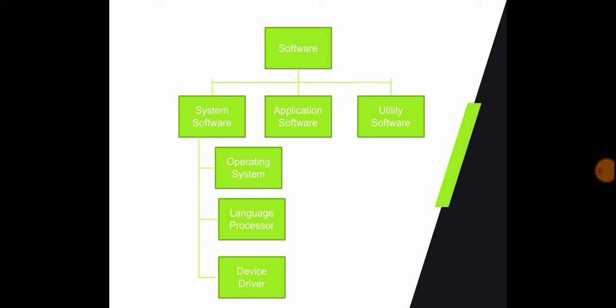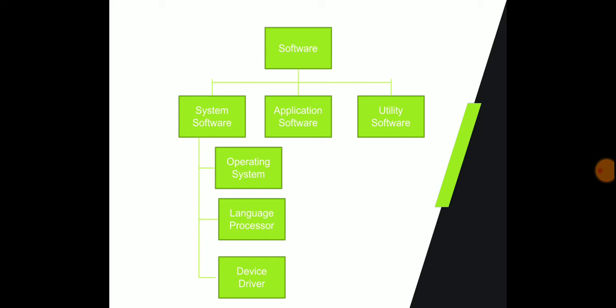Then we have the application software. Examples will be MS Word or Adobe Photoshop. Then utility software, for example antivirus. So in this video, you will understand the basic concept of what software is and what the different types of software are. And we are going to discuss the system software.